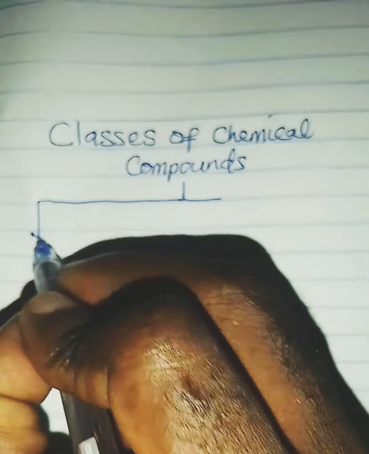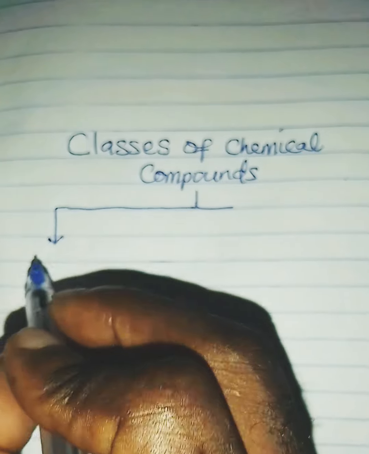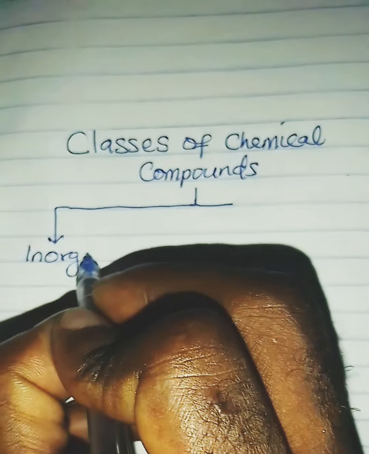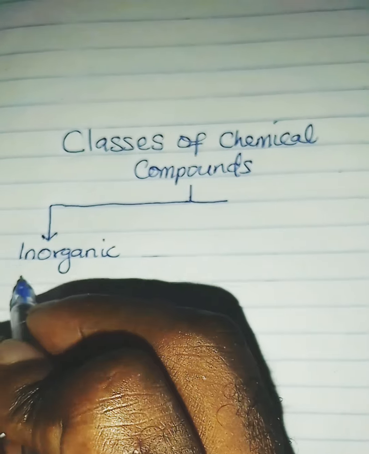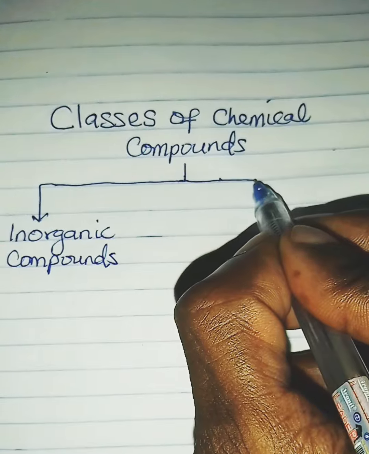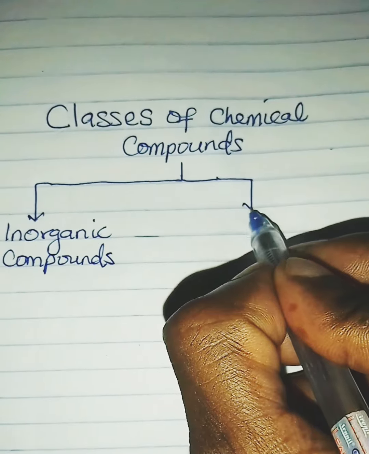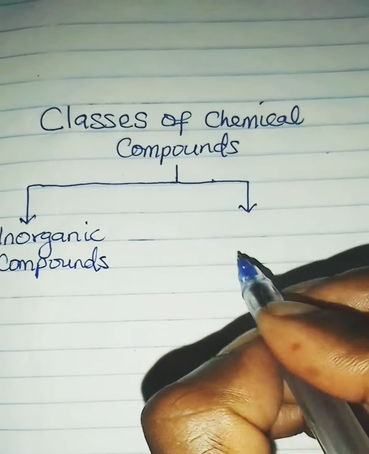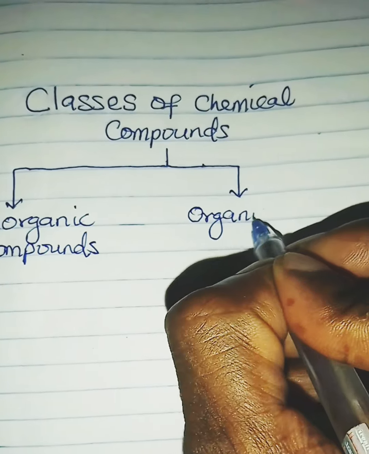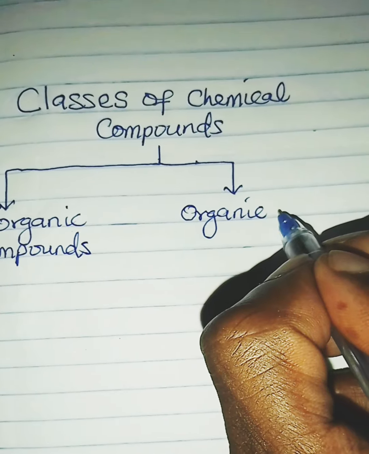If a chemical compound is made from mineral source or from inorganic world or from non-living world, it is called inorganic compound or mineral compound. But if a chemical compound contains at least one carbon to hydrogen bond or is made of carbon, except in the case of carbonates, hydrogen carbonates, or oxides of carbon or carbides, then the chemical compound is called organic compound.